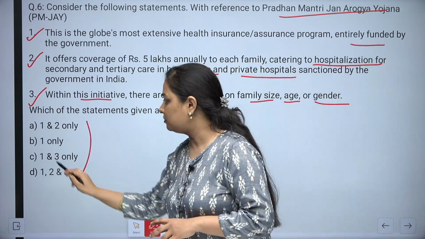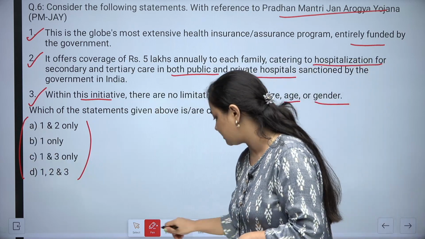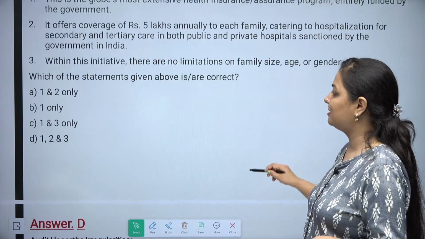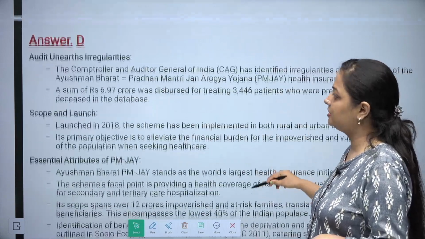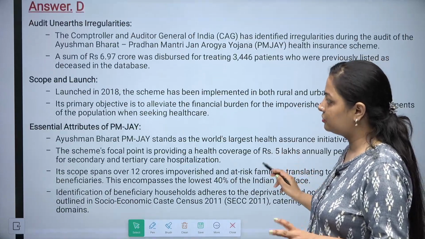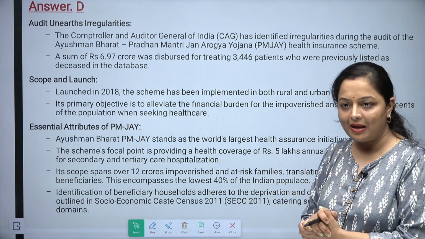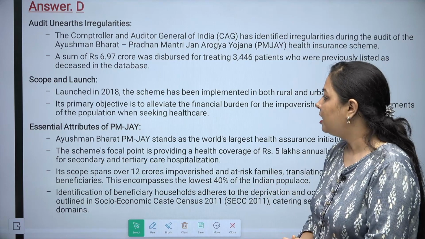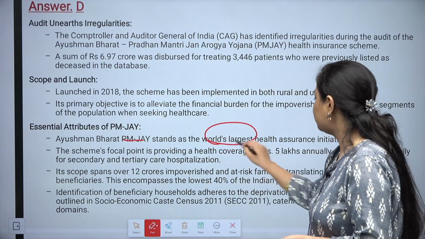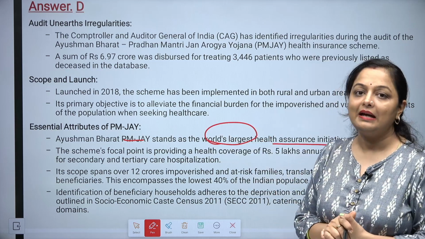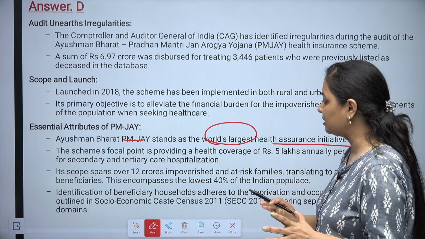You have to find out which of these options are actually correct. So select your correct code. Answer is option D. That is, all of these are correct related to this particular program, that is the Yojana PMJAY. So Ayushman Bharat PMJAY stands as the world's largest health insurance initiative, or you can call it a scheme. This is the largest one in the world.